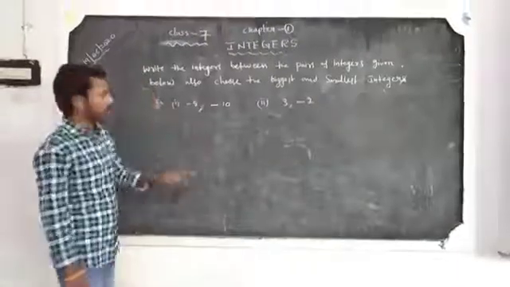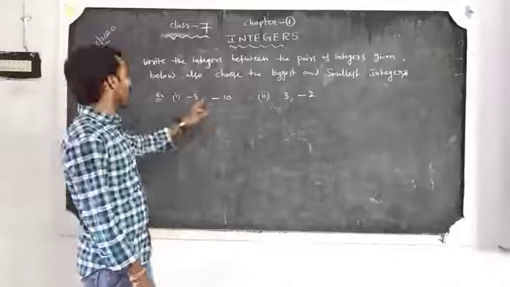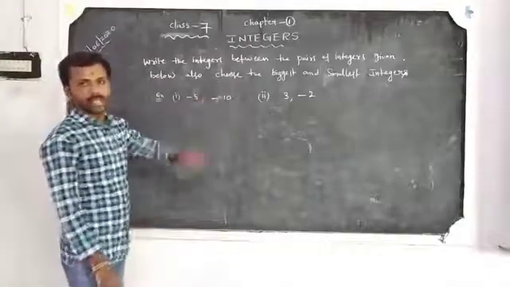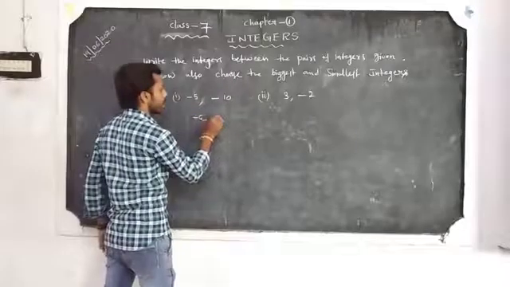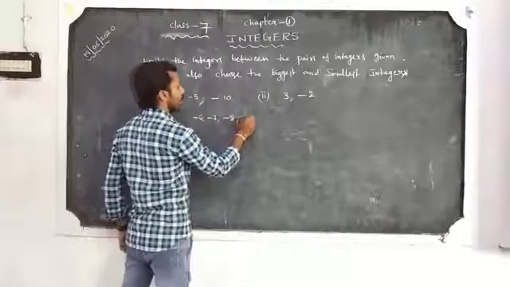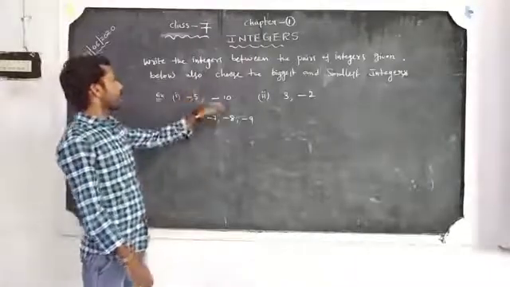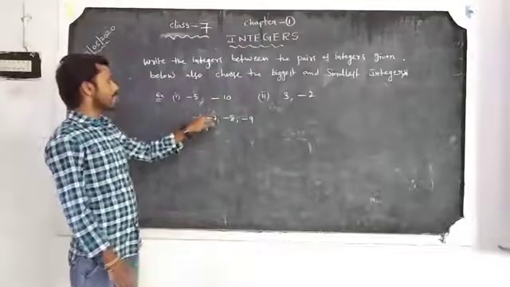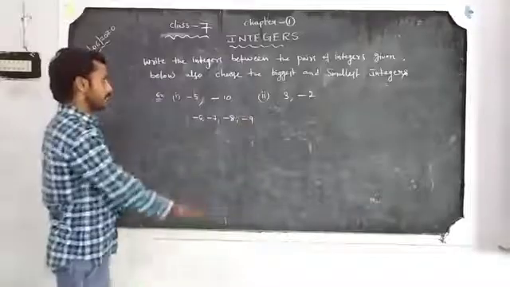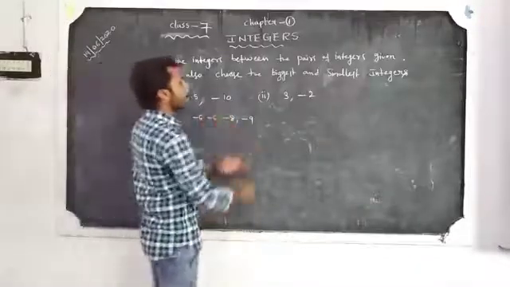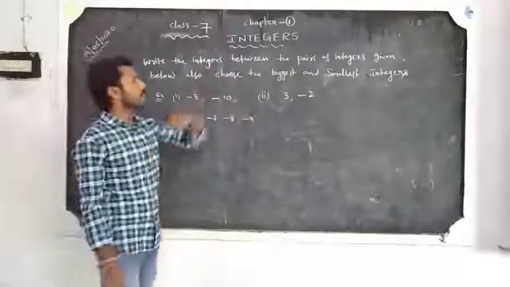For example, minus 5 comma minus 10. Write the integers between minus 5 and minus 10. They are minus 6, minus 7, minus 8 and minus 9. Here we find the smallest integer and the biggest integer.